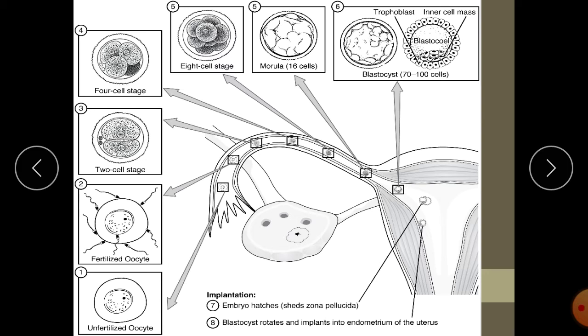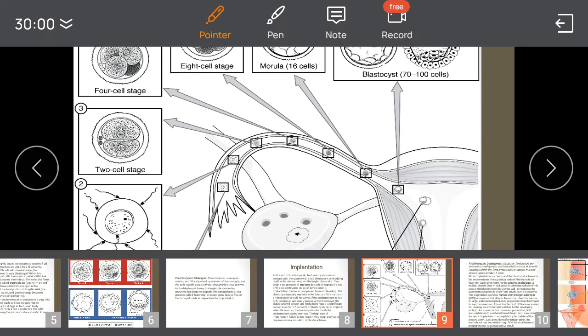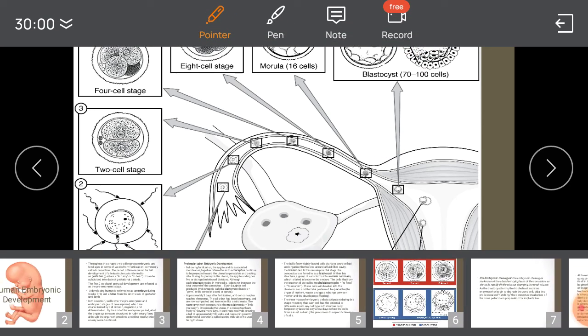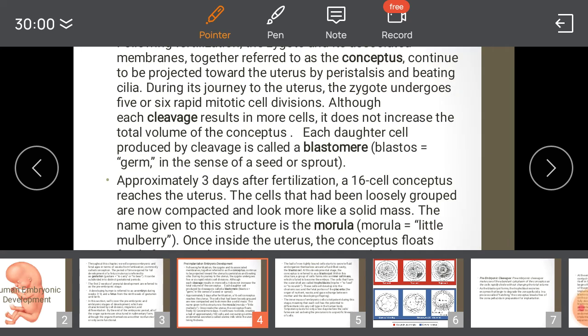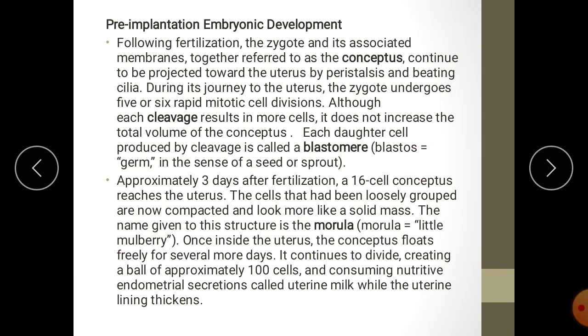They are entering into the blastocyst. So it is consuming nutritive endometrial secretions called uterine milk.